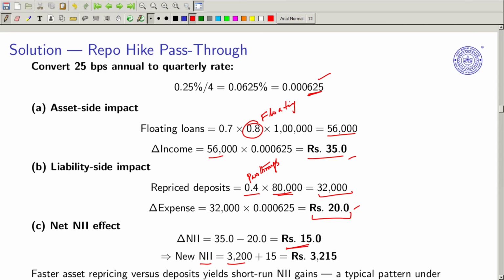So, if these two are the conditions, then the bank is going to see a marginal increase in net interest income, and this is what we often find in most cases. The deposit side is incurring less burden and floating loans are adding to net interest income, and these two are important factors to look at, right.